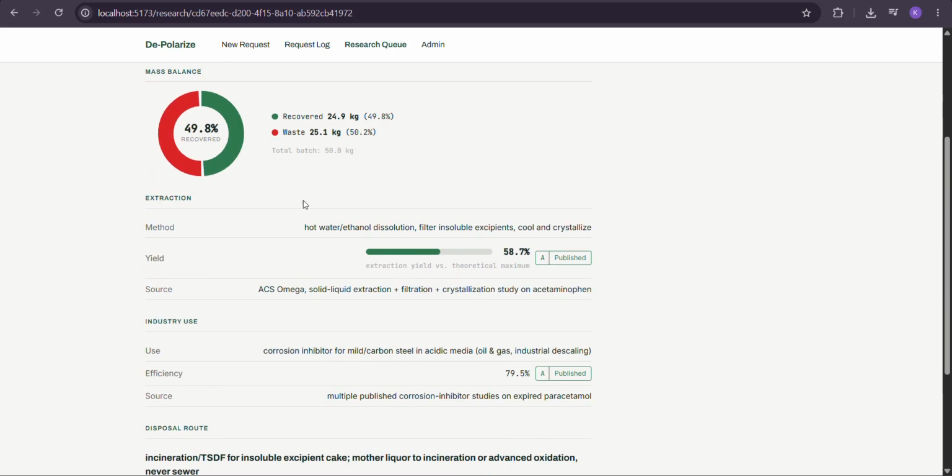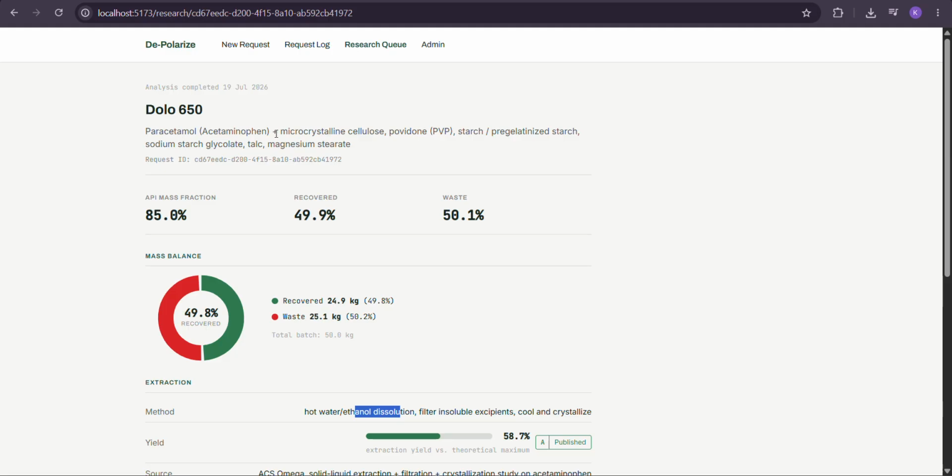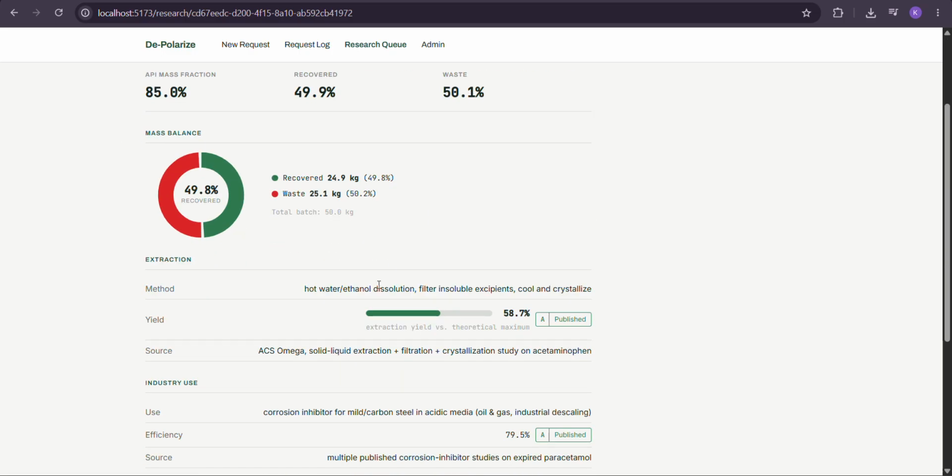As you can see, the research engine ran successfully, and it provided us all the methods to recover the API. First is to put the tablets into hot water or ethanol dissolution. It will dissolve part of the medicine, and we'll be left with this part. After running this dissolution, it will go through filtering insoluble excipients.